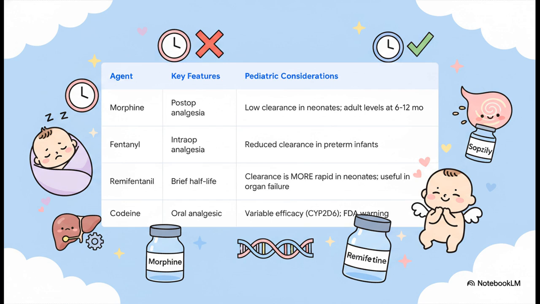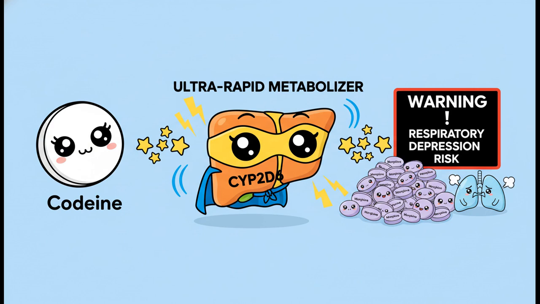Now, contrast that with remifentanil. Its metabolism by nonspecific esterases is completely independent of organ function, and clearance is actually more rapid in neonates. This makes it an incredibly useful agent for providing profound, titratable analgesia without having to worry about prolonged post-operative respiratory depression.